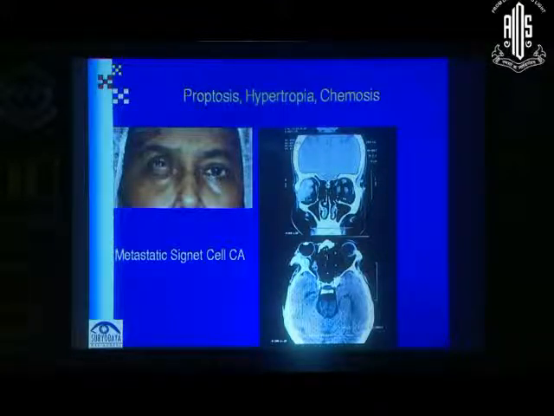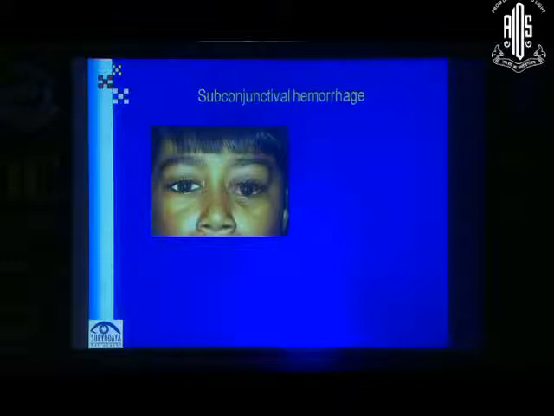Okay, next one. 6-year-old boy. 3 years history, he was playing, he got hurt, and he had a red eye on the left side. And he was seen by a colleague of mine one evening and said, I want you to see this because he also has a little bit of puffiness in the eyelids. I have not seen a pseudotumor like this before. Okay, any guesses?